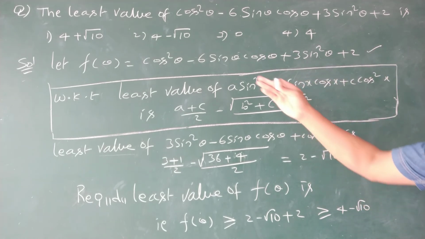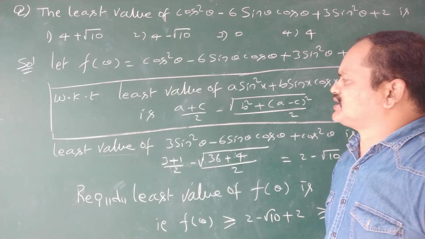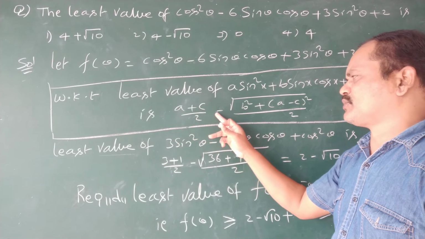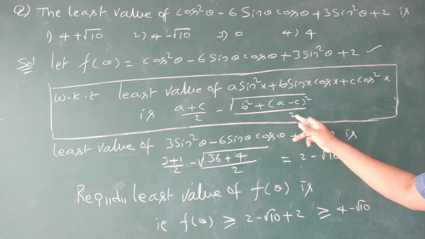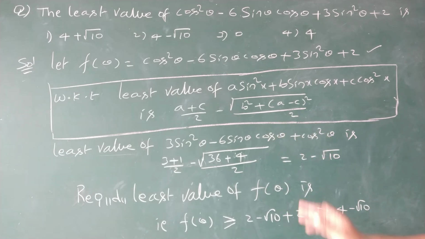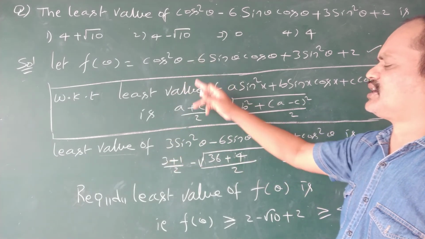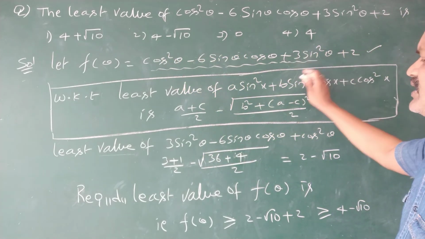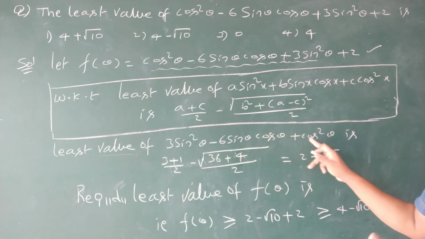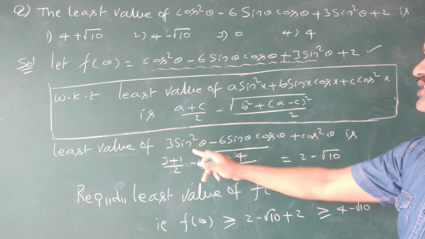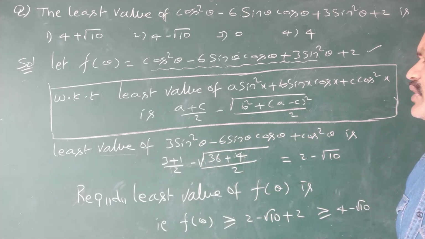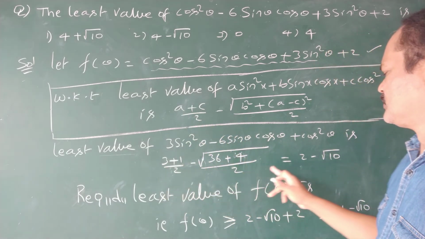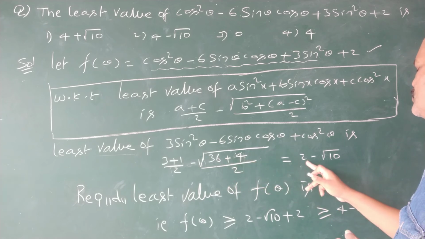So this is considered as f of theta. Actually, we know that the least value of a sin square x plus b sin x cos x plus c cos square x is (a plus c) by 2 minus root of (b square plus (a minus c) whole square) whole by 2. According to this formula, we have to identify the least value for this part. So we rewrite it as 3 sin square theta minus 6 sin theta cos theta plus cos square theta, where a is 3, b is minus 6 and c is 1. According to this formula, (a plus c) by 2 is (3 plus 1) by 2. After simplification, it is 2 minus root 10.